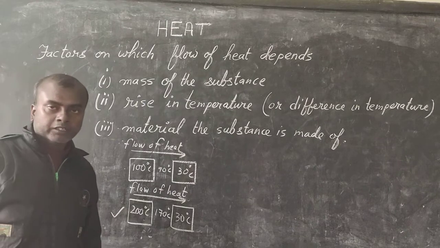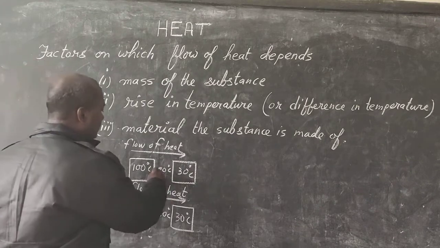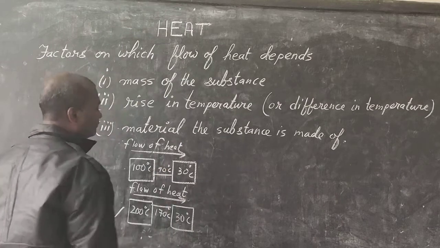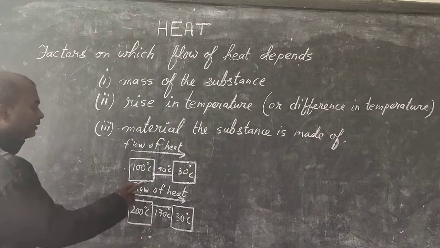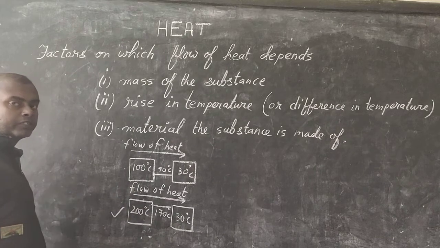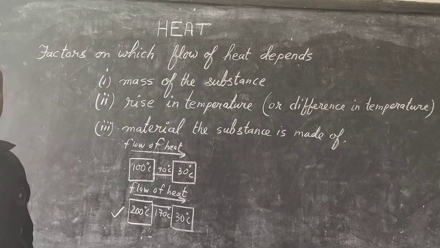So if the difference in temperature between the two objects is more and contact is made between them, then the flow of heat will be more, when the difference between the two bodies in temperature is greater.